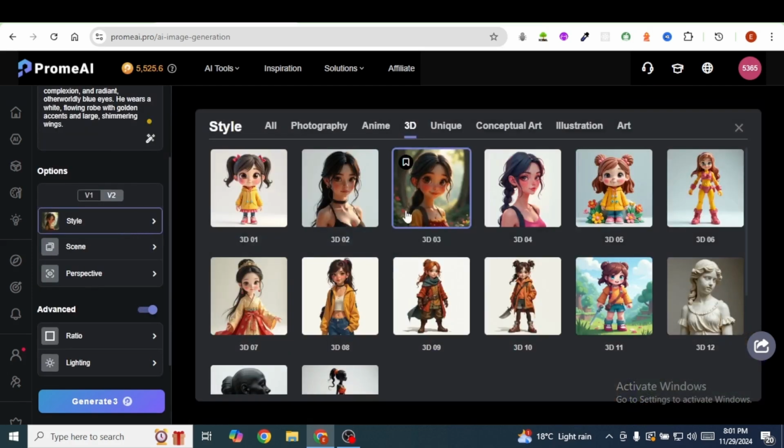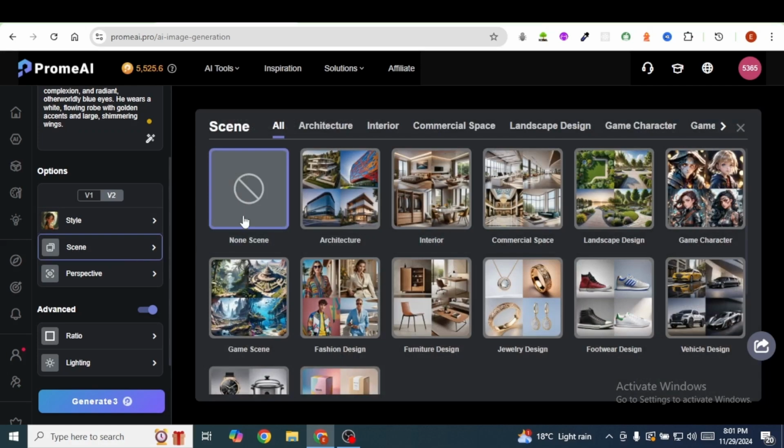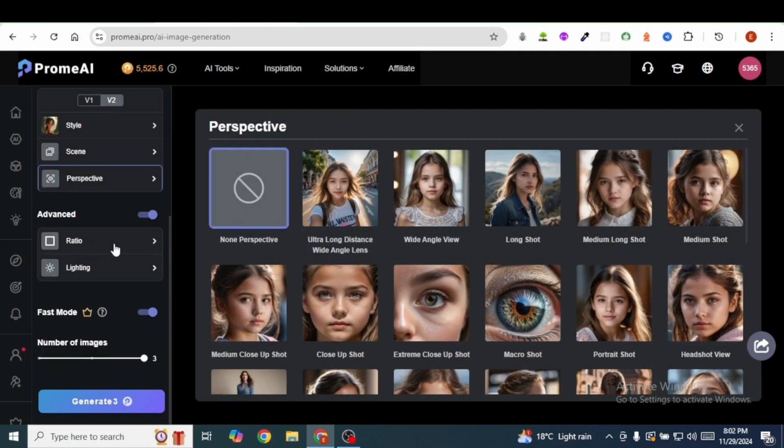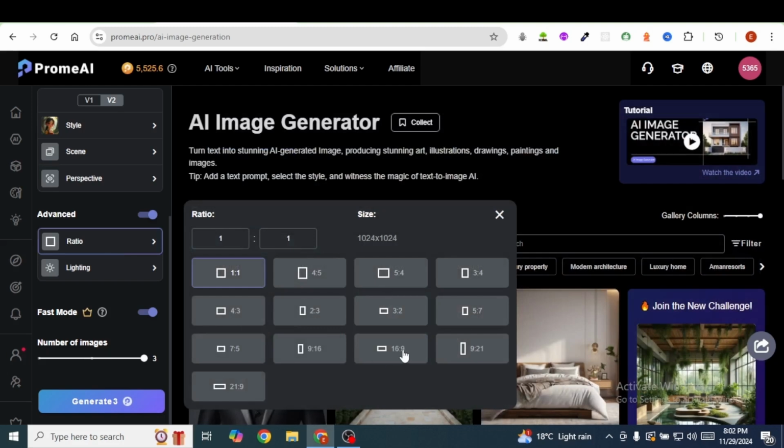And as style, I'm going to select 3D. So select 3D, and I'm going to go with this particular one here. I'm going to leave out the scene together with the perspective. I'm also going to select the ratio. So I'm going to go with 16:9 since I'm generating a YouTube video. And I'm going to click on Generate.